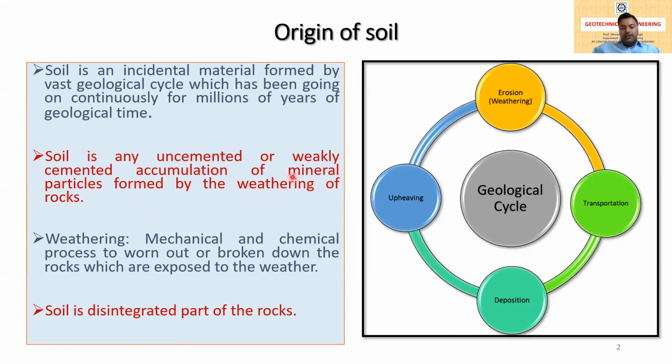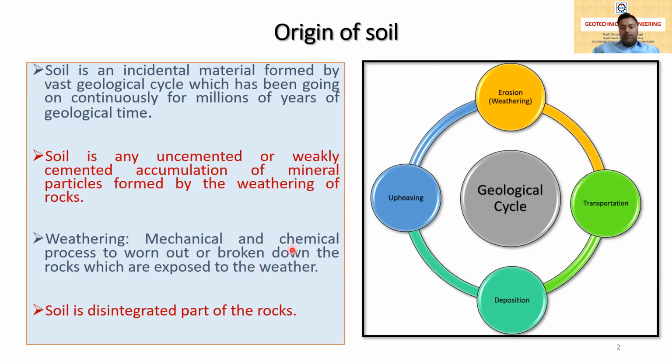What is weathering? There is one term, weathering, which I have to define. Weathering is a mechanical and chemical process that wears out or breaks down the rocks which are exposed to the weather.